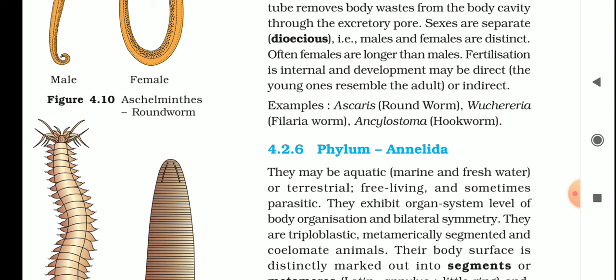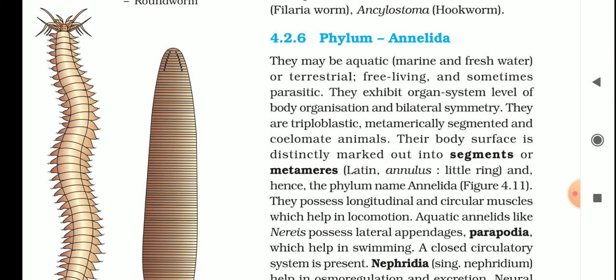Then phylum Annelida. The members of Annelida may be marine or freshwater, aquatic or terrestrial. Aquatic ones live in the aquatic habitat, like Nereis, and terrestrial ones live on land, like leech and Pheretima. They are bilaterally symmetrical with organ system level of organization, and a true coelom is present.